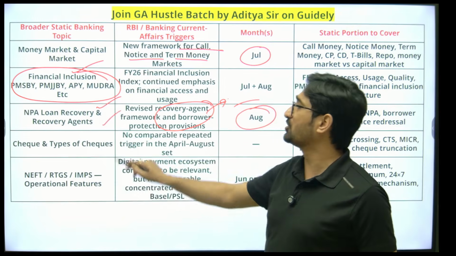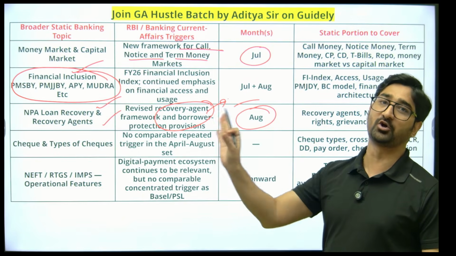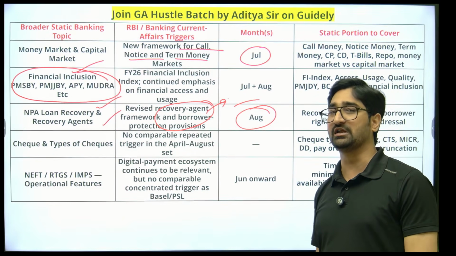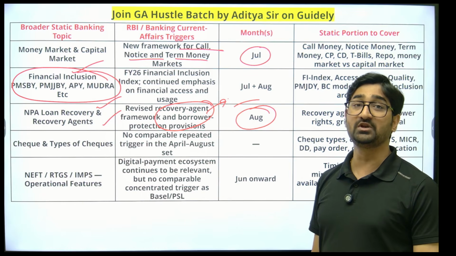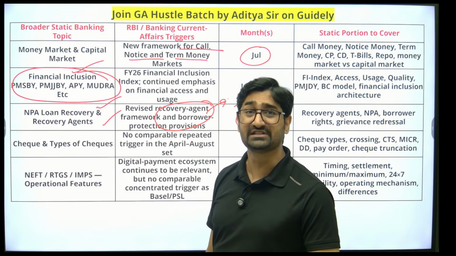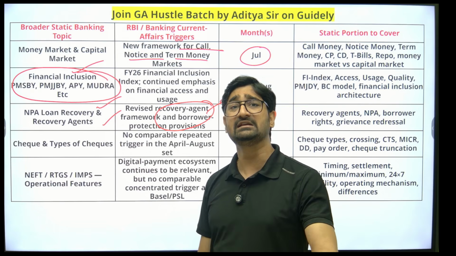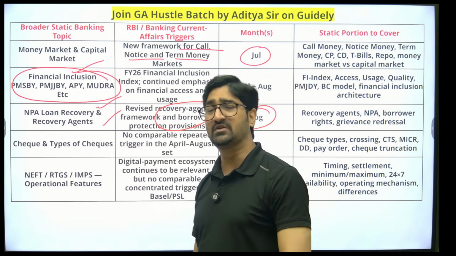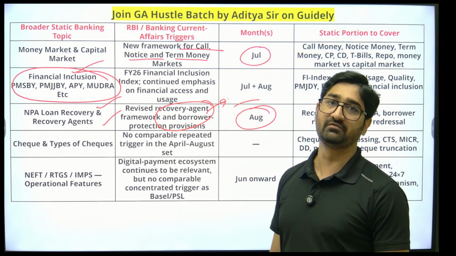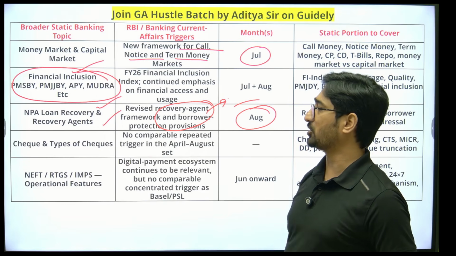While NPA loan recovery, that circular will be important for the written examination. वो written के लिए important होगा. Especially what is NPA, what is amortization, what is SMA 0, 1 and 2, substandard, doubtful, ARC, NCLT, DRT, IBC. That all the concepts of NPA will be important for the written examination. तो एक topic हो गया NPA.